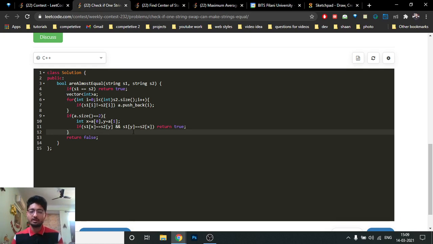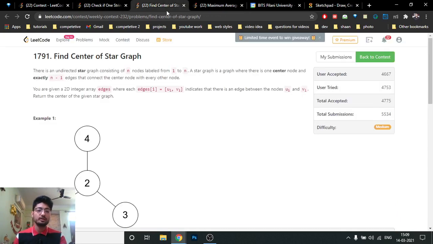I hope you get the point. Whatever logic you can choose. Sorry. The second problem states that you have to find the center of a star graph.